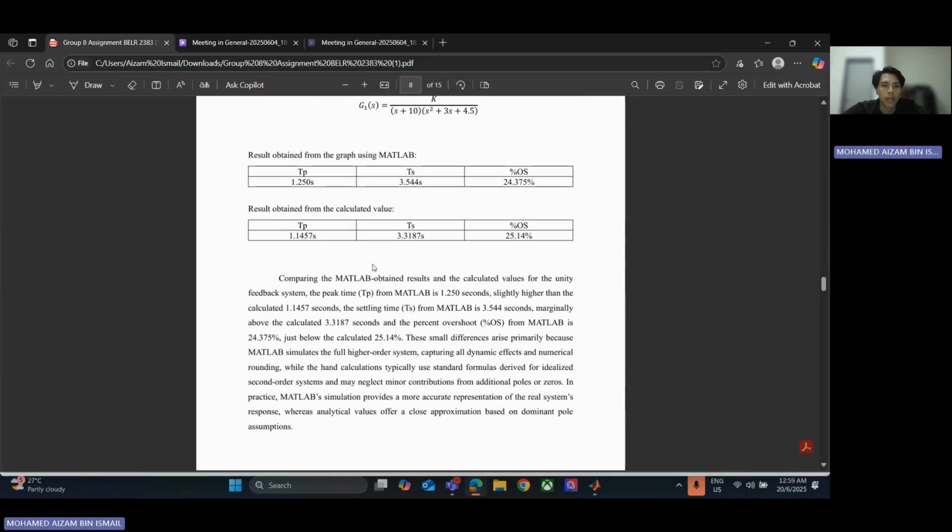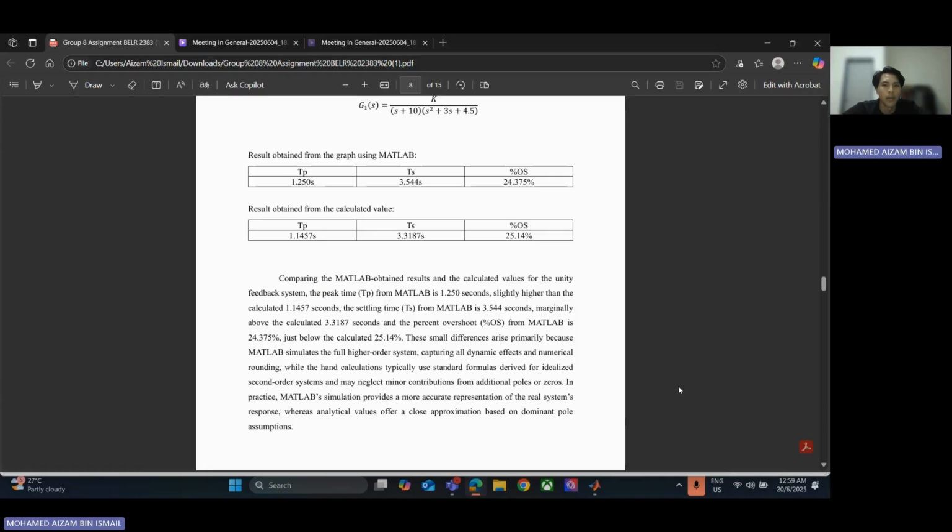Comparing the MATLAB obtained results and the calculated values for the unity feedback, the peak time Tp from MATLAB is 1.25 seconds, slightly higher than the calculated 1.1457 seconds. The settling time Ts from MATLAB is 3.544 seconds, marginally above the calculated 3.3187 seconds, and the percent overshoot from MATLAB is 24.375%, just below the calculated